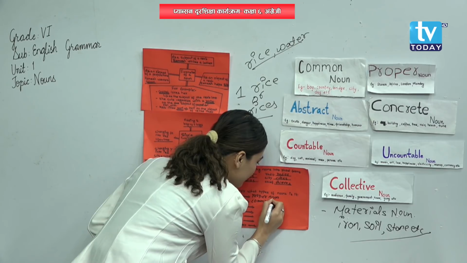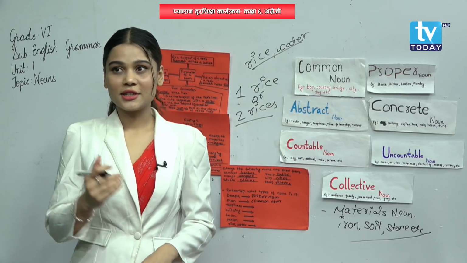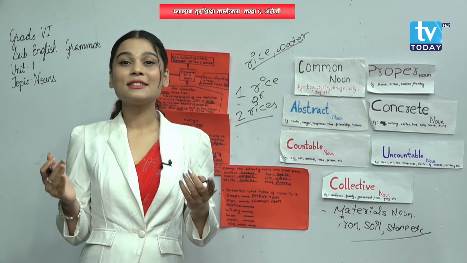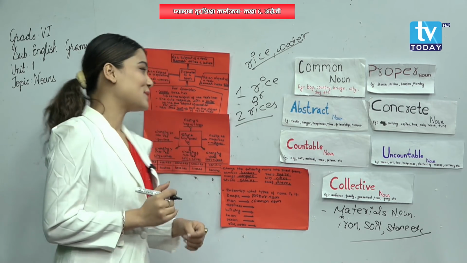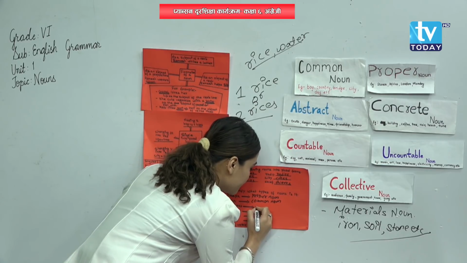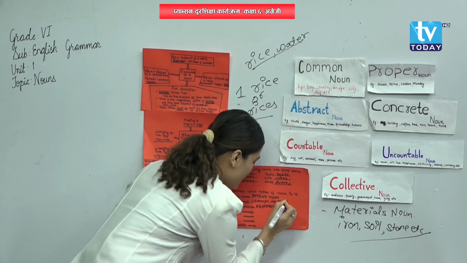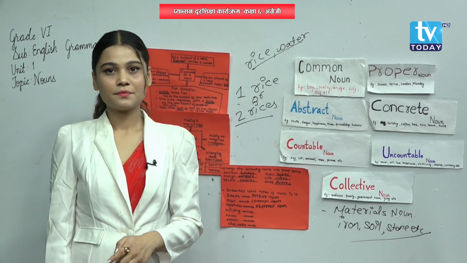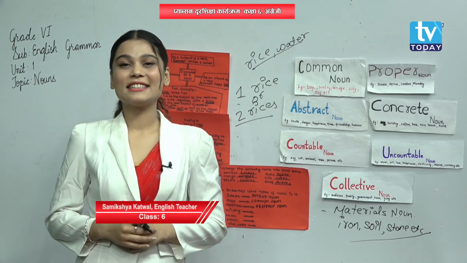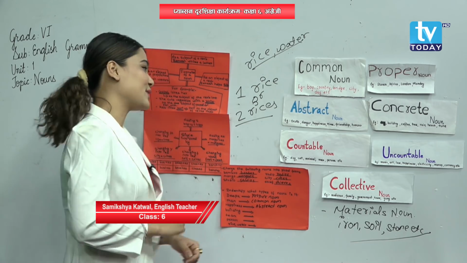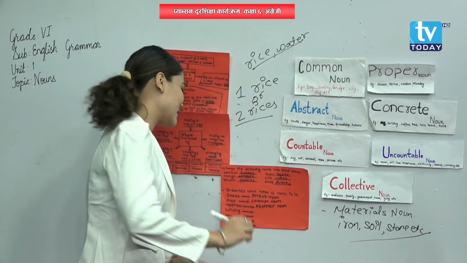And the next one is happiness. We cannot touch it, we cannot taste it, but what? We can feel it, we can feel happiness. That means, yes, abstract noun. Next one, building. We cannot feel the building, right? But we can touch it, we can see it. That means, yes, concrete noun. You can look over here, an example is also given here, right? Okay, concrete noun.